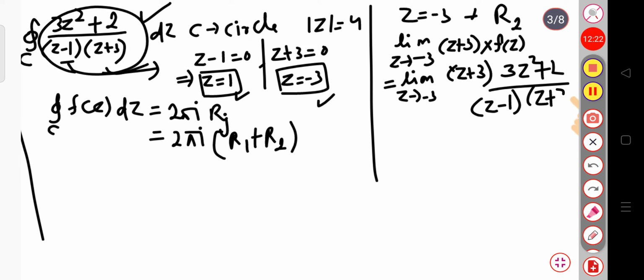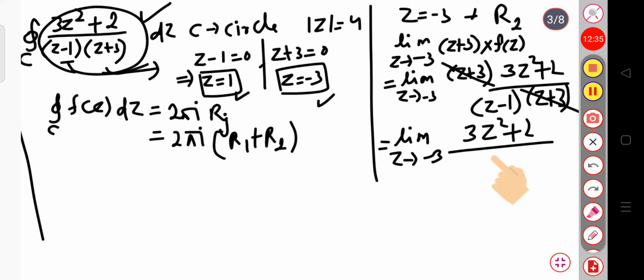So, here z plus 3 gets cancelled, and the remaining term will be the limit as z tends to minus 3 of 3z square plus 2 divided by z minus 1. If I put the value z equal to minus 3, then 3 square is 9, 9 times 3 is 27, plus 2 will be 29, divided by minus 3 minus 1, that is minus 4. So, this will be minus 29 by 4.